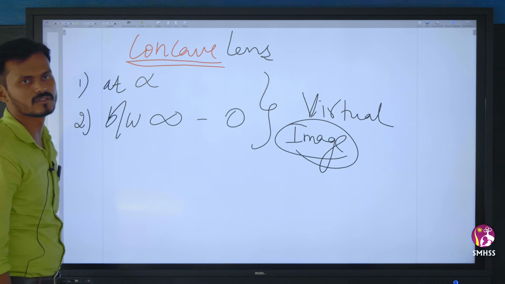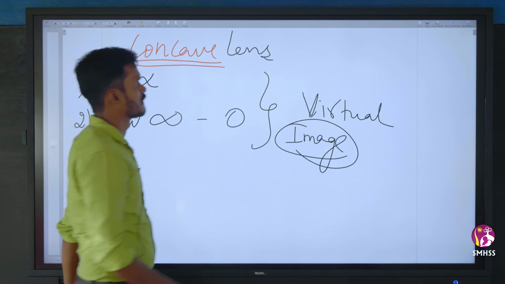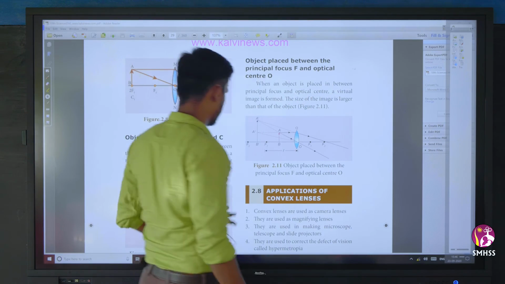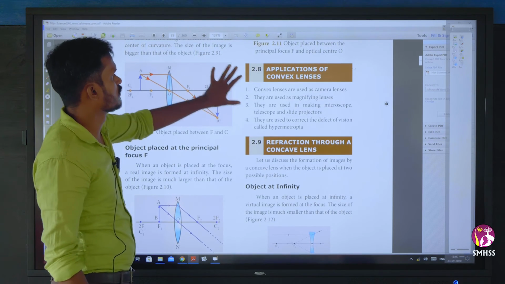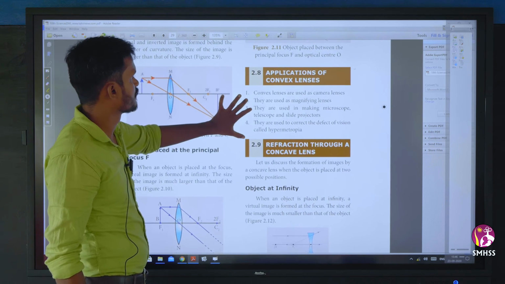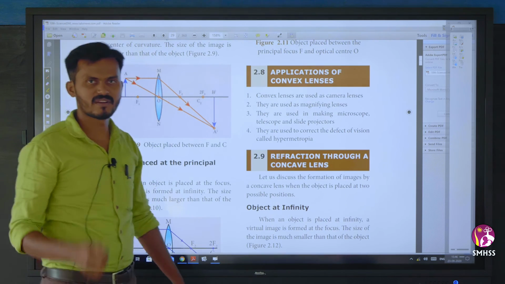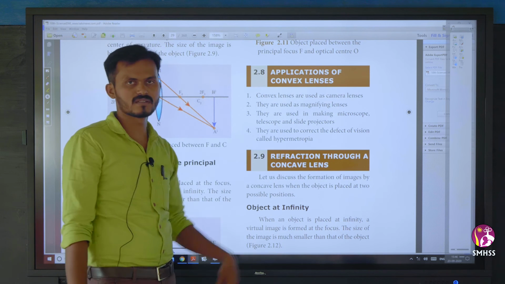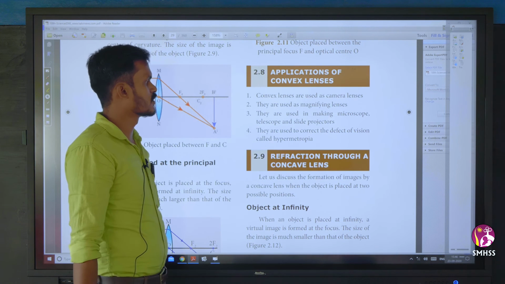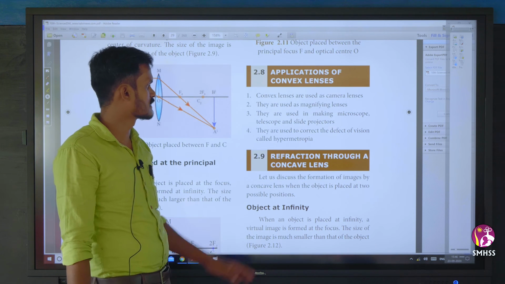So these are the important topics you should understand. So we'll see. Application of convex lens. Convex lenses are used as a camera lens. They are used as a magnifying lens. Already we have discussed this magnification. They are used in making microscopes, telescopes and slide projectors.